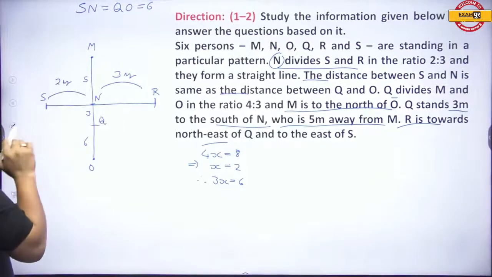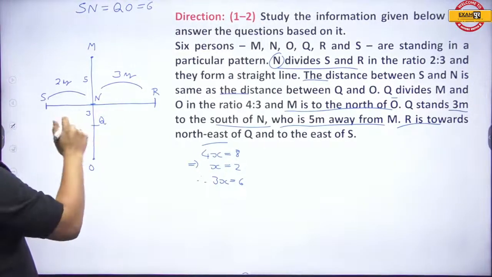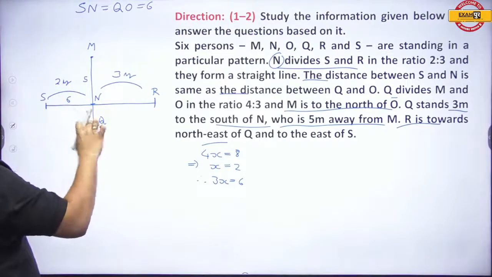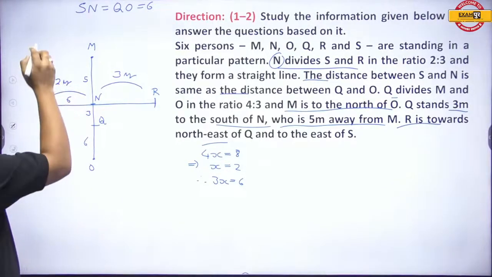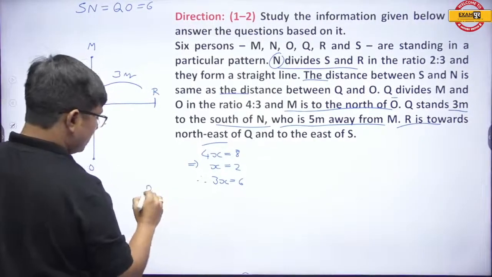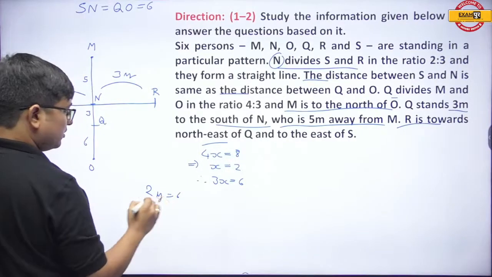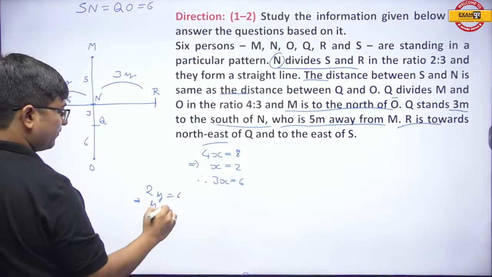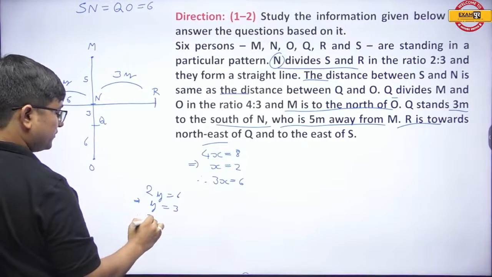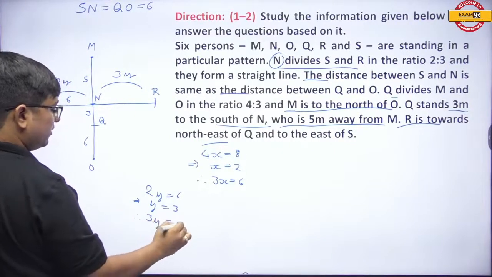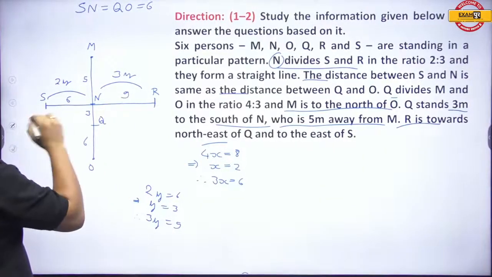All right, everybody. Next. Now, my dear students, this is 6, this is also 6, and this is equal to 2y. So that means 2y is equal to 6, which implies that y is equal to 3. That is, 3y is equal to 9. And this is the case.